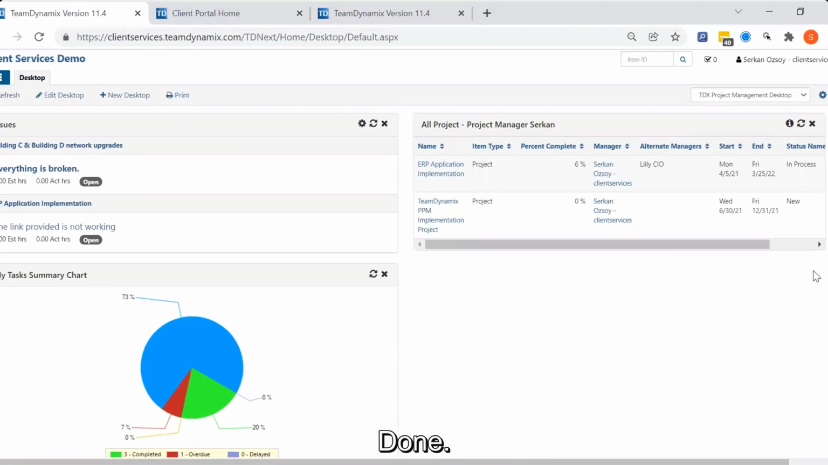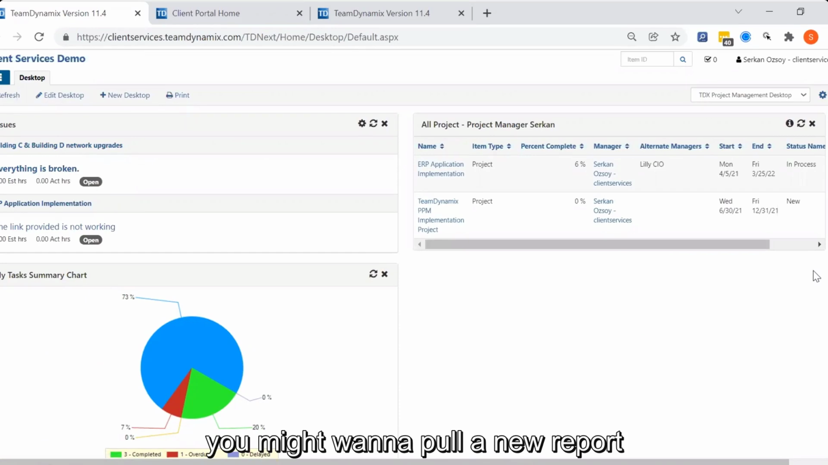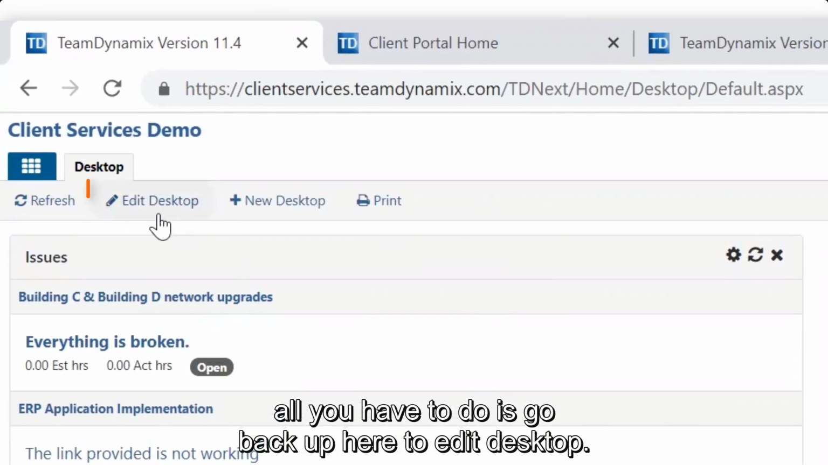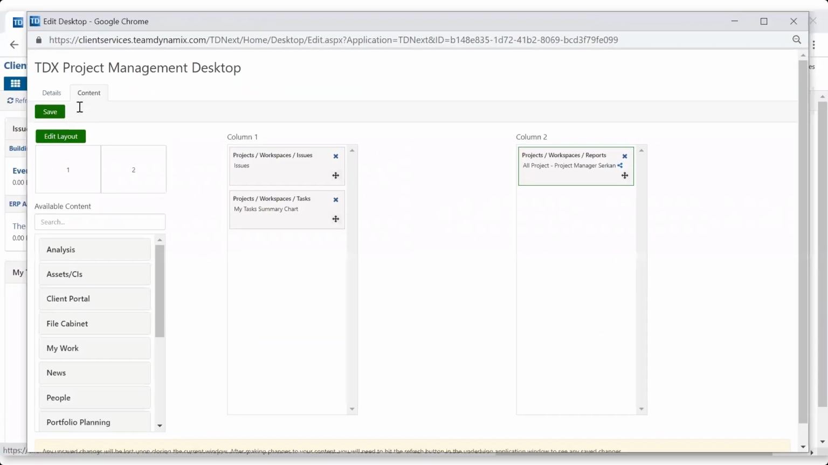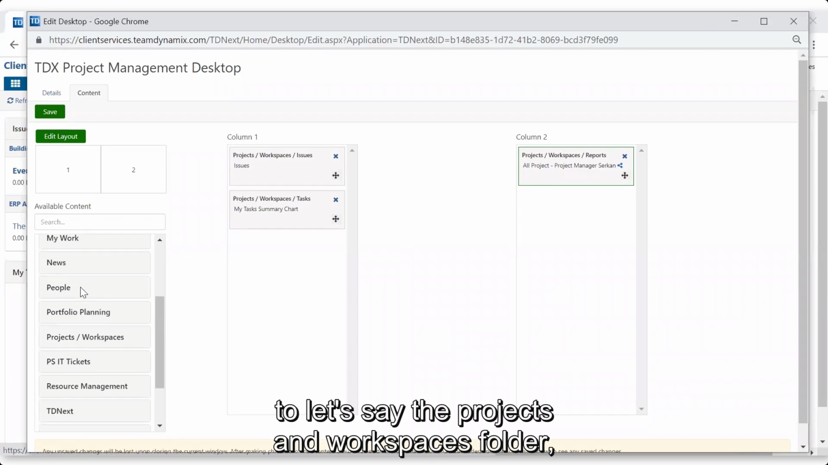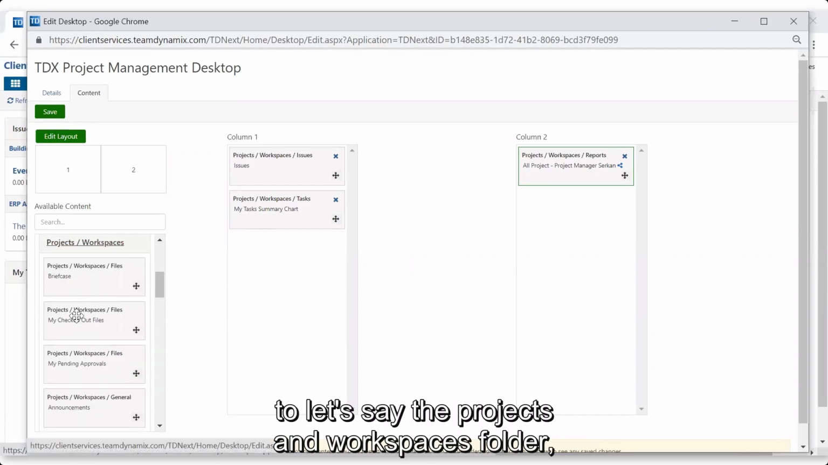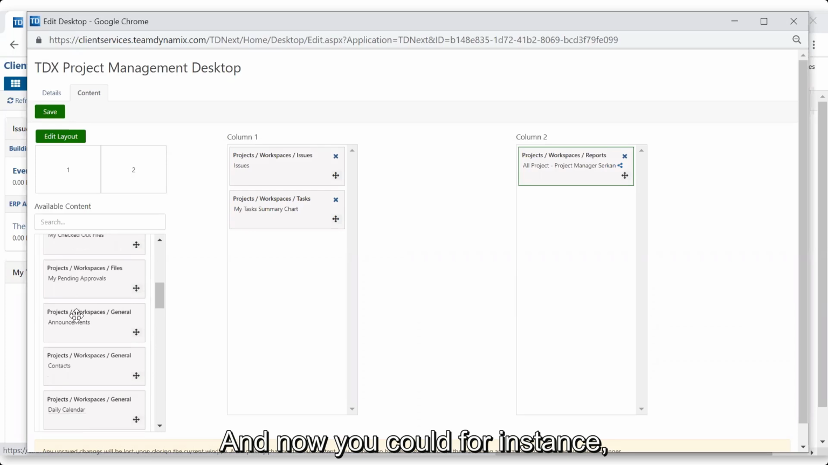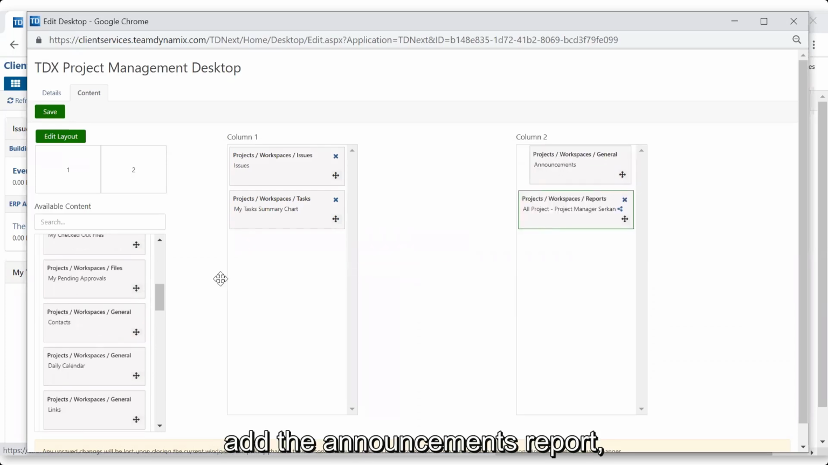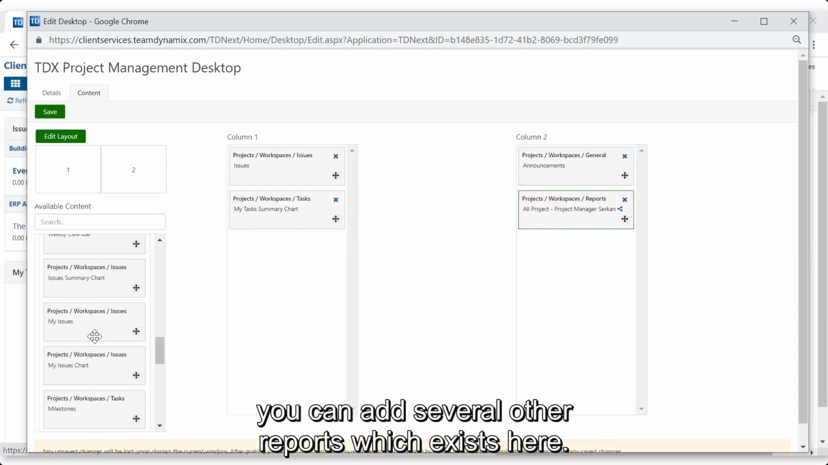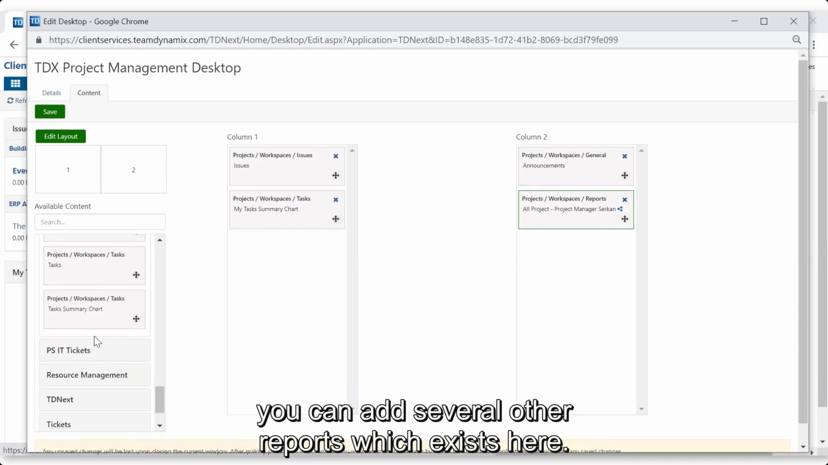Done. But in instances where you might want to pull a new report to this particular desktop, all you have to do is go back up here to Edit Desktop. There we go. And then go back to, let's say, the Projects and Workspaces folder. And now you could, for instance, add the Announcements report. You can add several other reports which exist here.